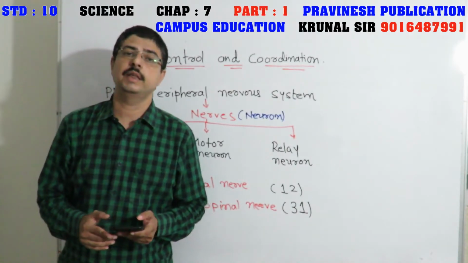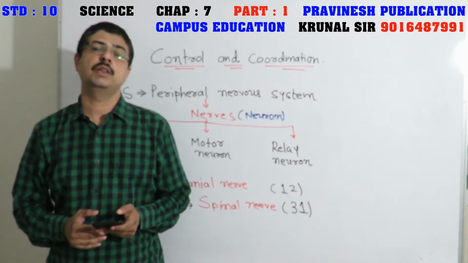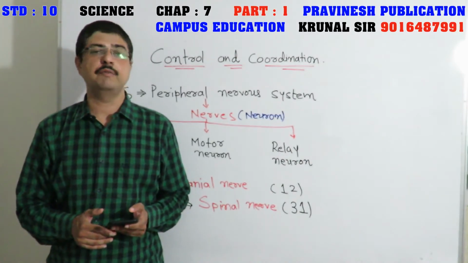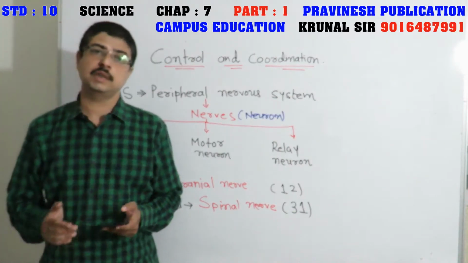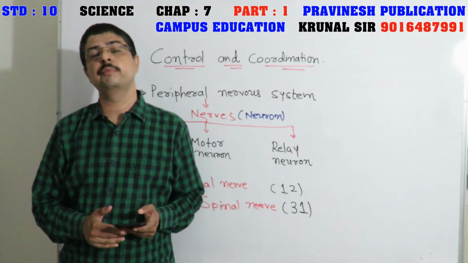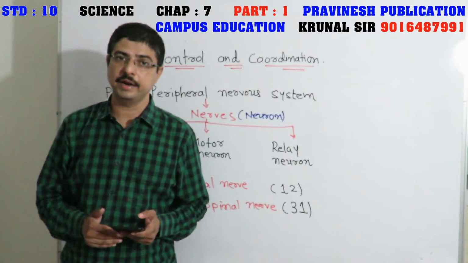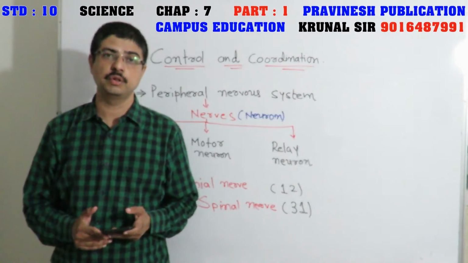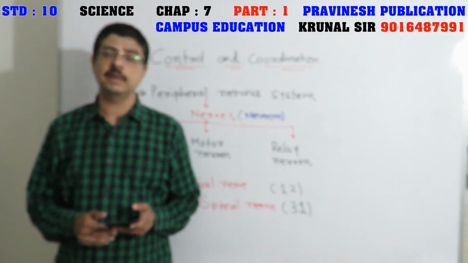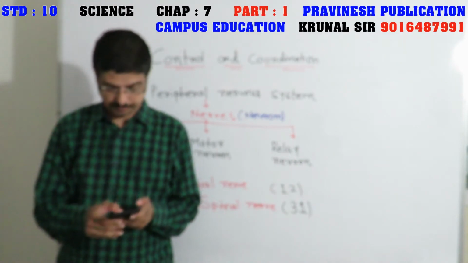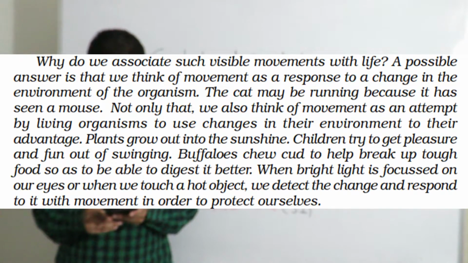Friends, in our body there are a few movements which are not related to growth and some which are related to growth. Same as in plants, there are two types of movement. One is growth related and the second one is not growth related. We will understand this in a later section of the chapter. Why do we associate such visible movement with life?